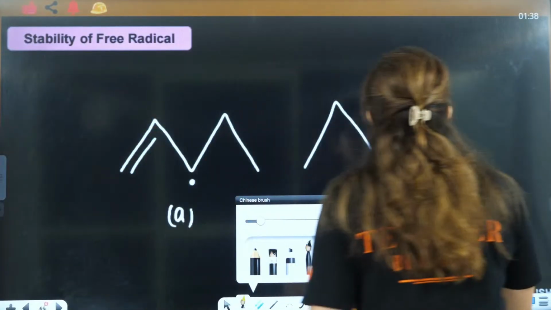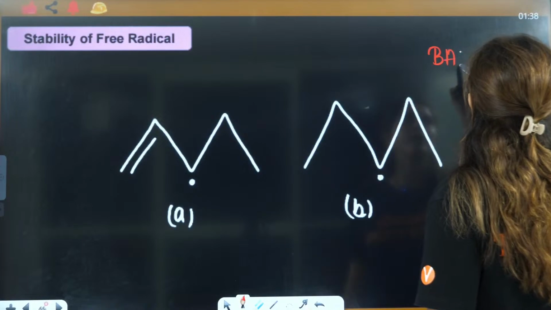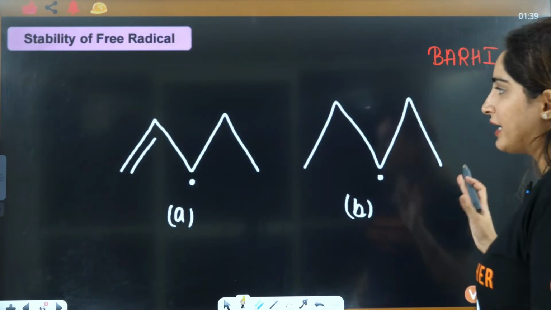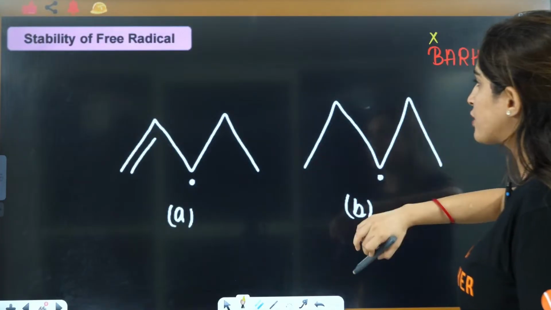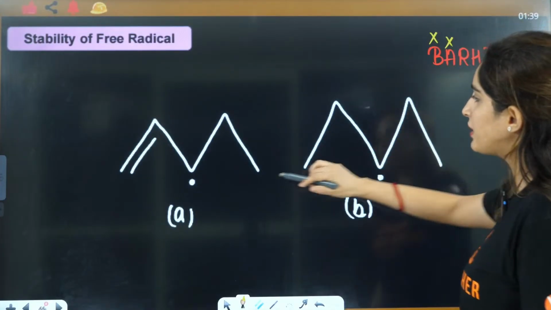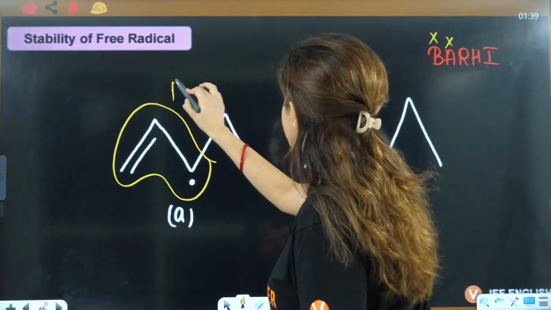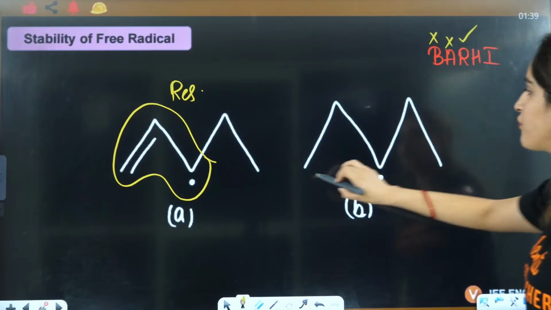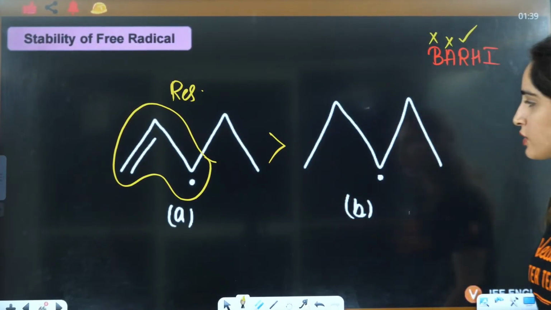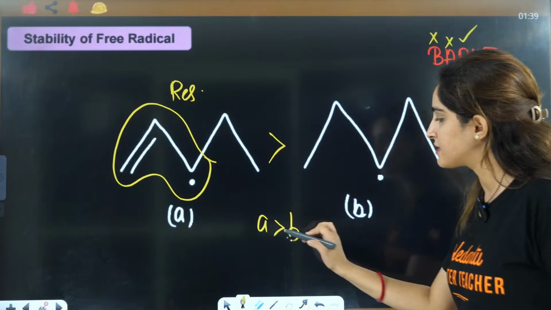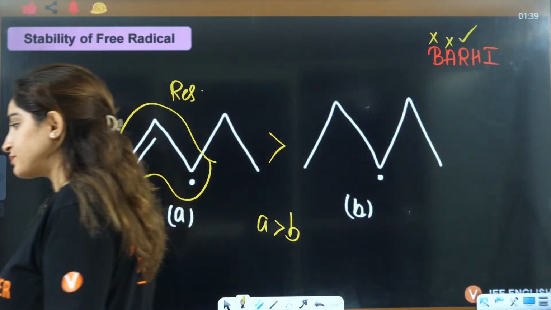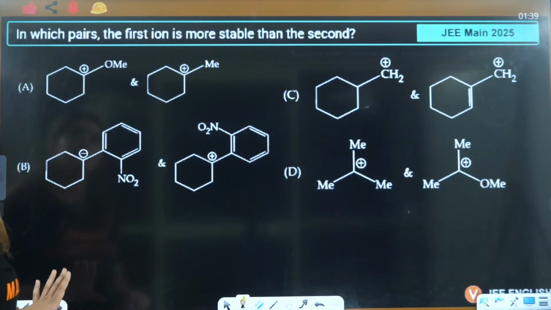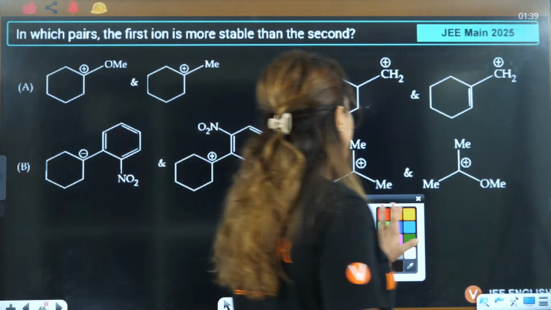Now this one is the last question. Let's see who will do this. BARHI. Back bonding, I can't see anywhere. Aromaticity, no. Resonance, we can see over here, this is resonance. This does not show resonance, so because of resonance, this is more stable. So directly we can say A is more stable as compared to B. Right, everybody? Okay.